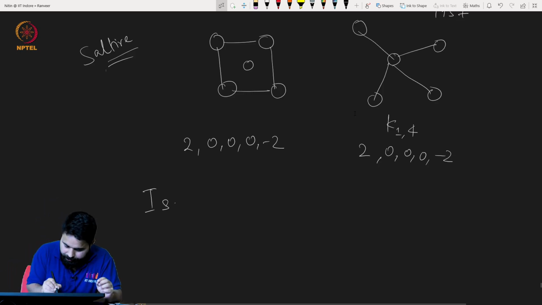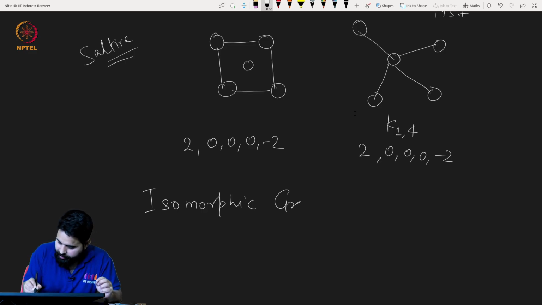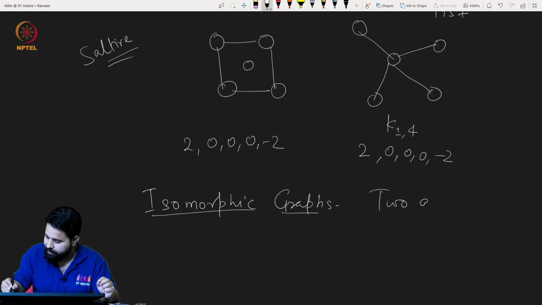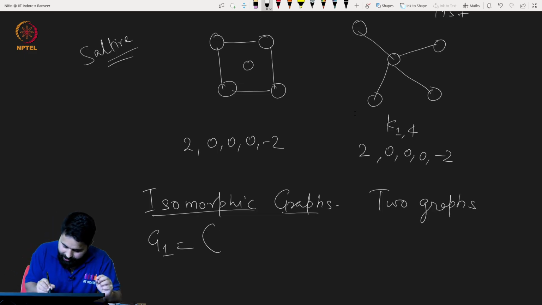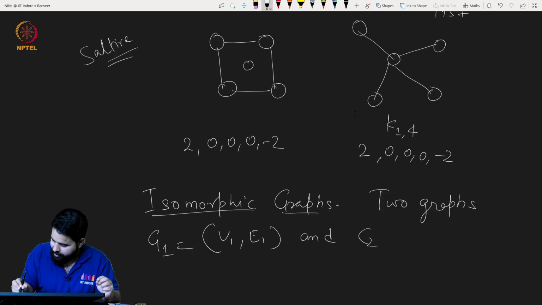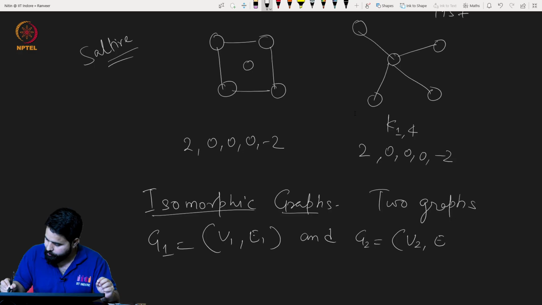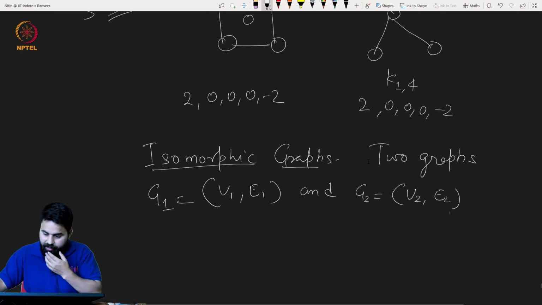Isomorphic graphs. Take two graphs, let me call them G1 with vertex set V1 and edge set E1, and G2 with vertex set V2 and edge set E2.